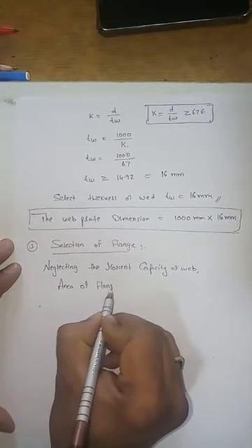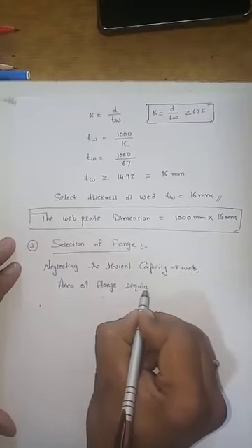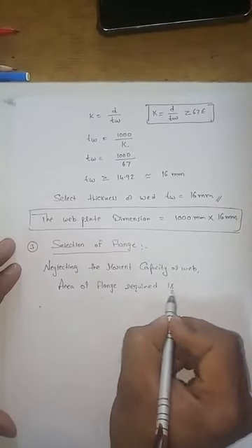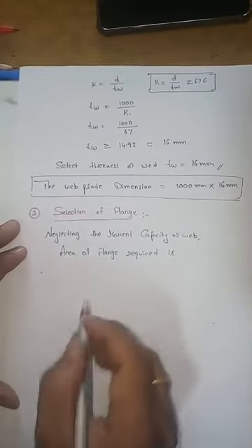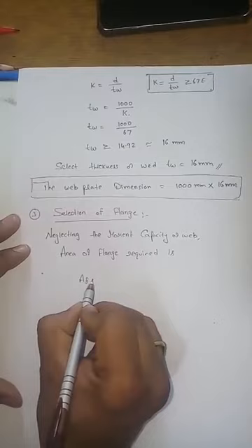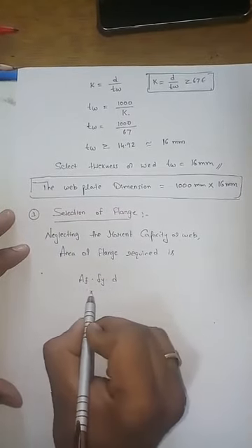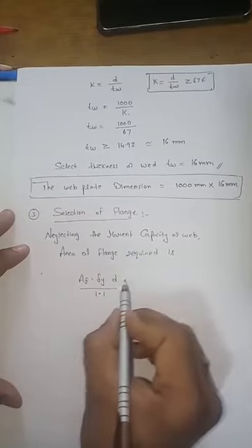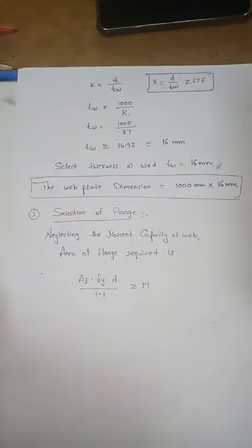The area of the flange required is based on the moment, because flanges are going to carry the moment. So what is the minimum area of the flange required to carry the moment? You can write like this: area of the flange into yield strength of steel into depth by 1.1 should always be greater than or equal to M. So this is an important formula.